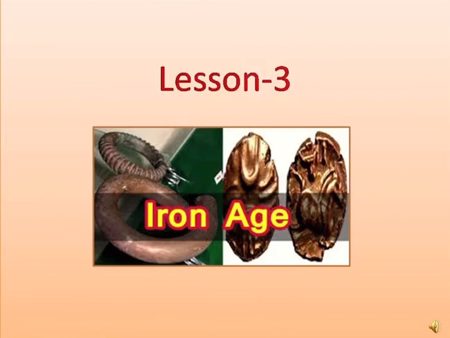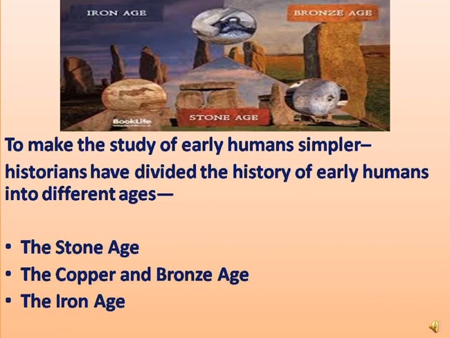Today we begin with Lesson 3, the Iron Age. To make the study of early humans simpler, historians have divided the history of early humans into three stages: the Stone Age, the Copper and Bronze Age, and the Iron Age. In the last chapter, we read about the Stone Age and the Copper and Bronze Age, and in this chapter, we will read about the Iron Age.